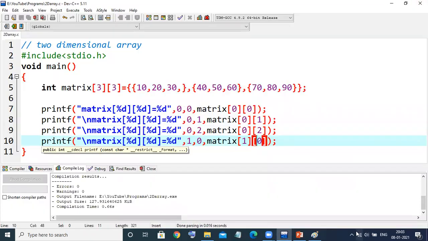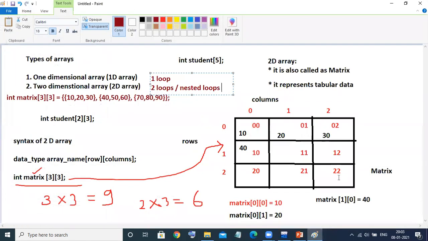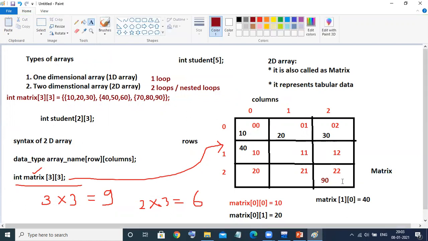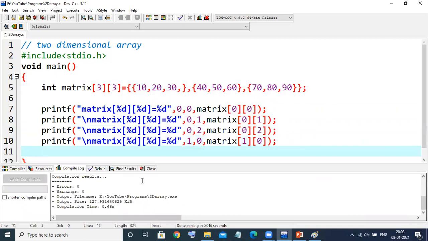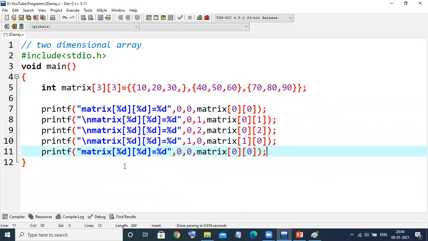Now you tell me, if I want to print this last value, I'll directly print this last value. Of course, this is 50, 60, 70, 80, and this would be 90. I want to print this 90 value. Now you tell me the index. Yes, think. I want to print that one. Got it?